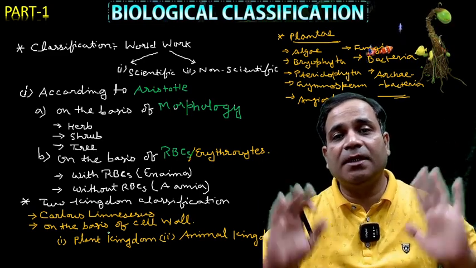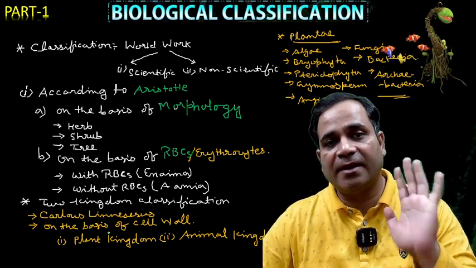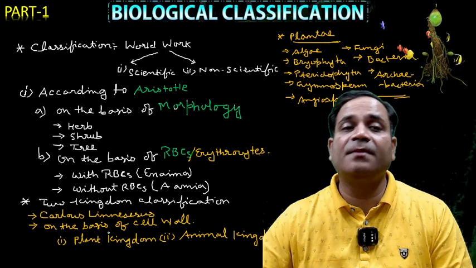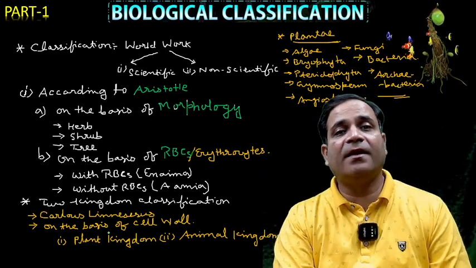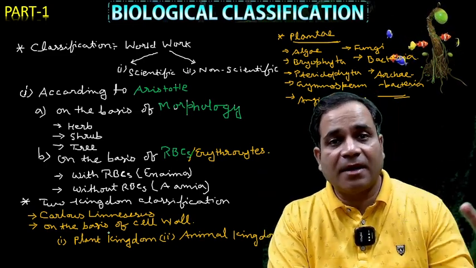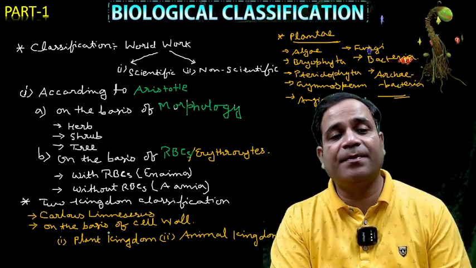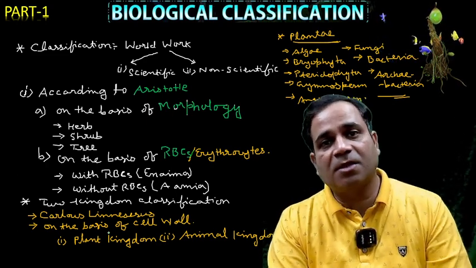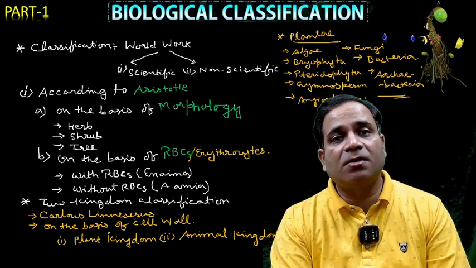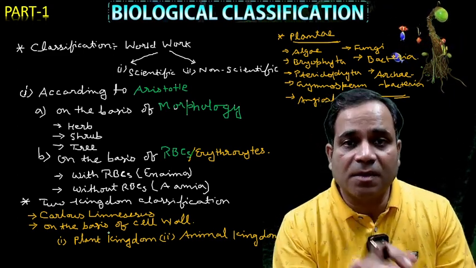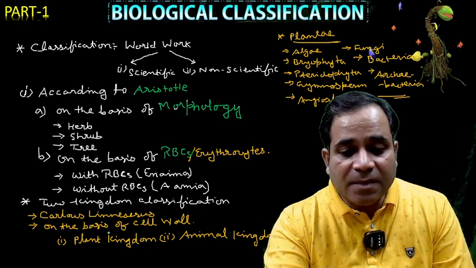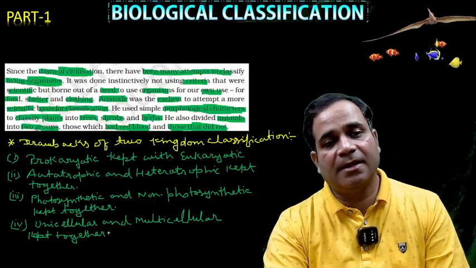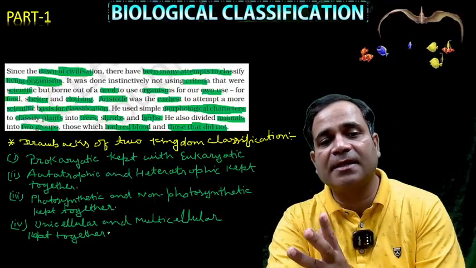So all the plantae, either algae, bryophyta, pteridophyta, gymnosperms, angiosperms, as well as fungi, because bacteria were not given a separate kingdom. Archaebacteria also were not given a separate kingdom, so that's why I also put them here. So this is not correct, my dear. There are some drawbacks here.